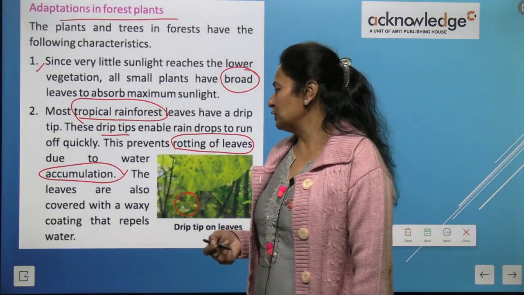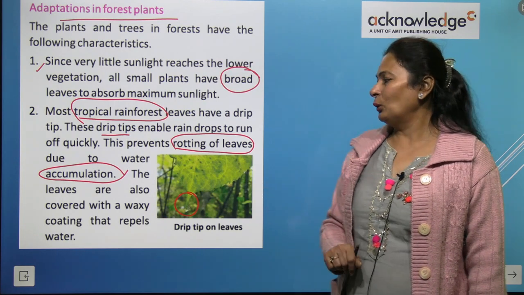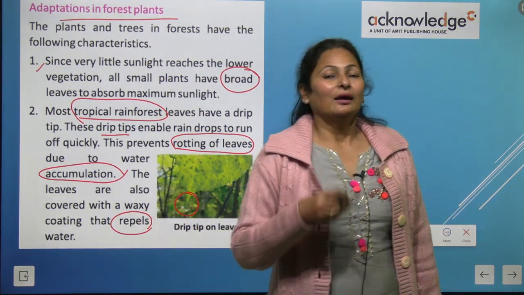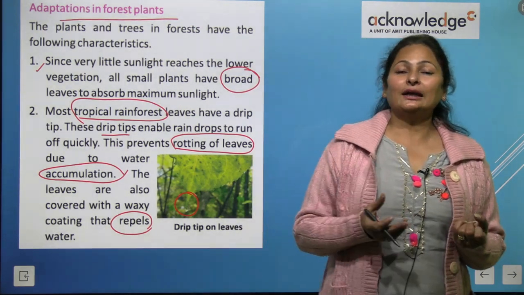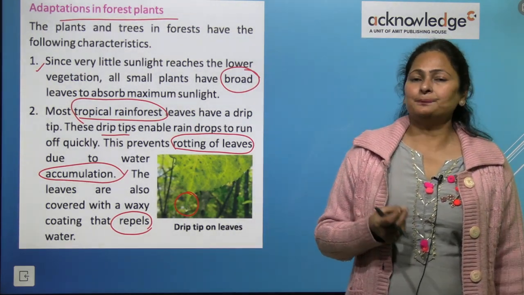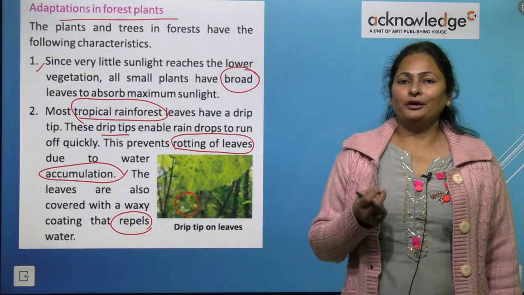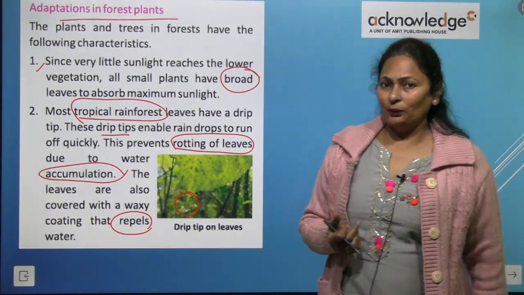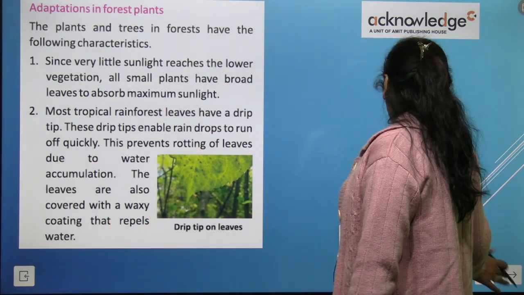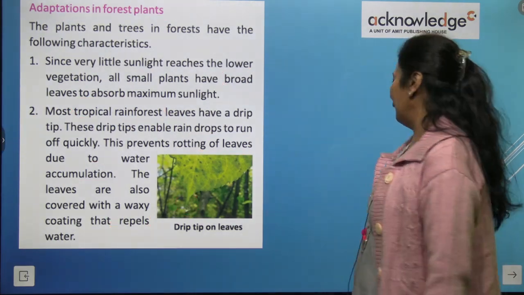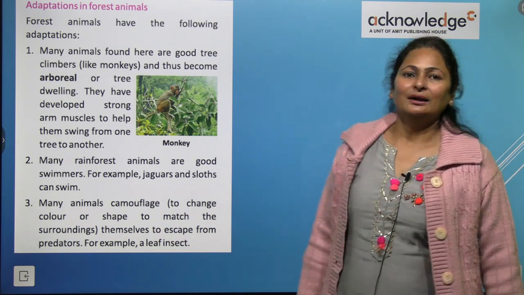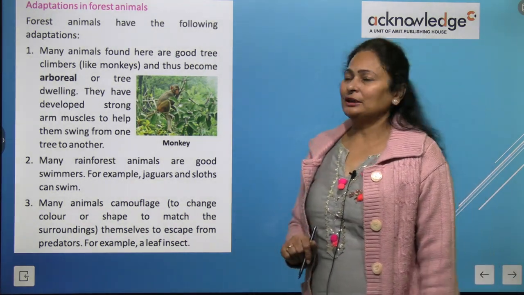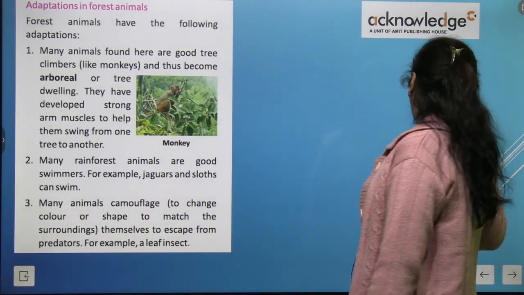The leaves are also covered with waxy coating that repels water. The waxy coating protects the leaves, and the drip tip of the leaf protects the plants, so the leaves do not get rotten, right? Have you understood, kids, the adaptation in plants in forest region? Excellent. Now moving towards the adaptation of forest animals.